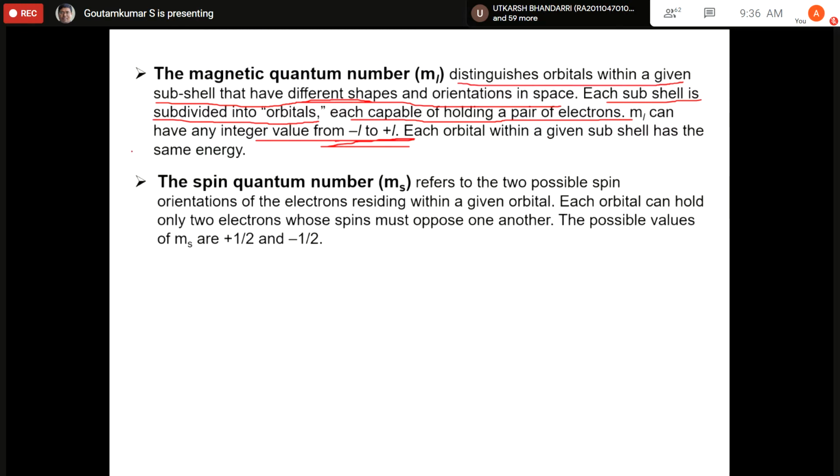The orbitals within a subshell have the same energy. This is very important, that each orbital in a subshell has the same energy. For example, there are 3 p orbitals, px, py, and pz. All have the same energy.